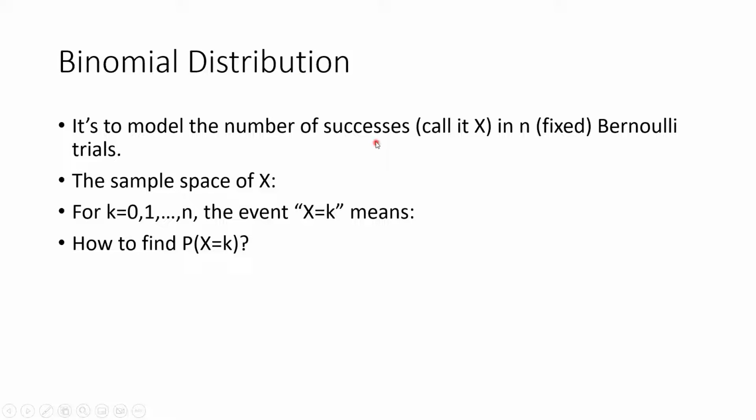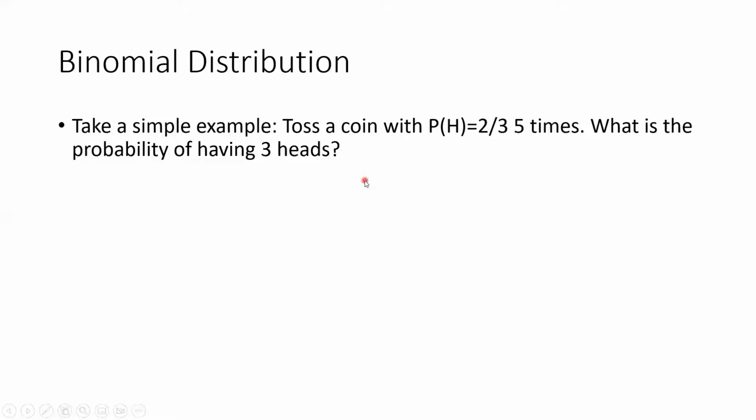So how do we find the probability of X equaling k? Let's look at a simple example. Toss a coin with probability of heads being 2/3. So it's not a fair coin. It's general; it doesn't really matter whether little p is 2/3 or some other number. I just don't want you to treat every coin as a fair coin. So the probability of heads is 2/3, and you toss this coin 5 times, so 5 Bernoulli trials. What is the probability of having 3 heads?